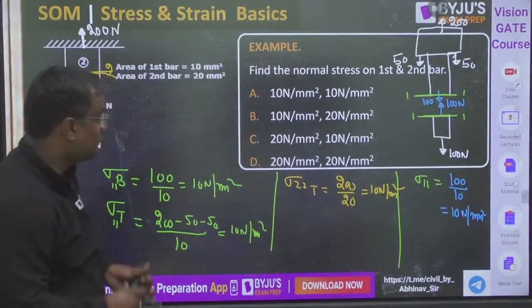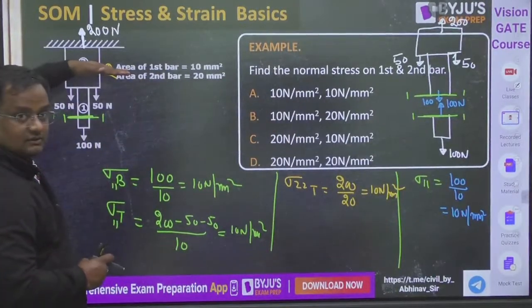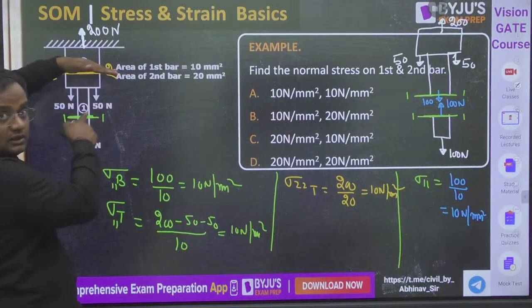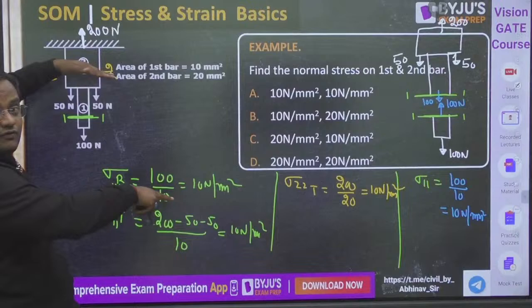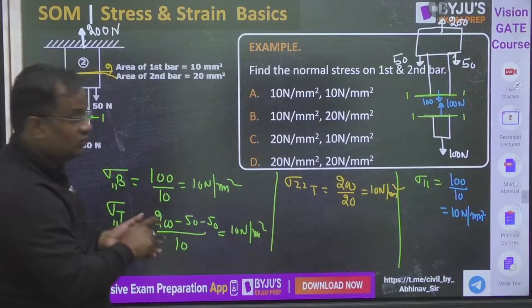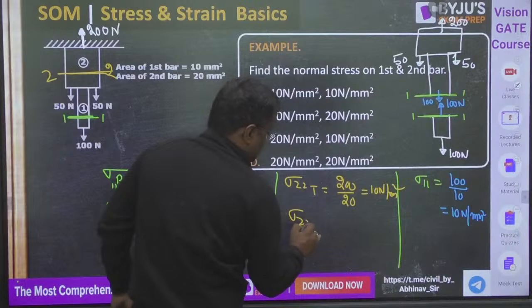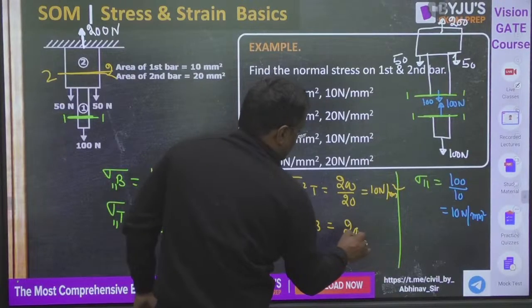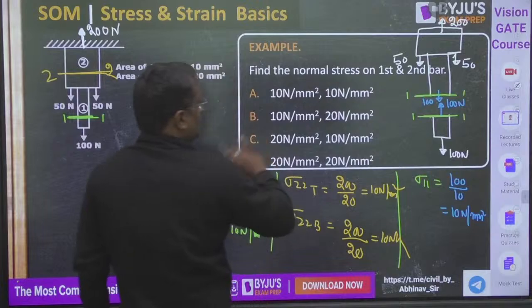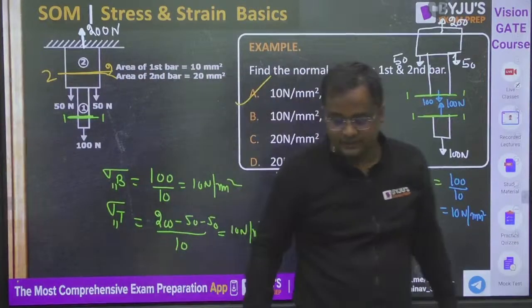Or see from bottom, cut a section in 2, downward there are 3 forces, 1, 2, 3, and all 3 are going away from the section. So all are plus: 50, 50 and 100, 200. Sigma 2 from bottom, all are going away, upon 20, again 10 Newton per mm square. So option number A. Have you got it?